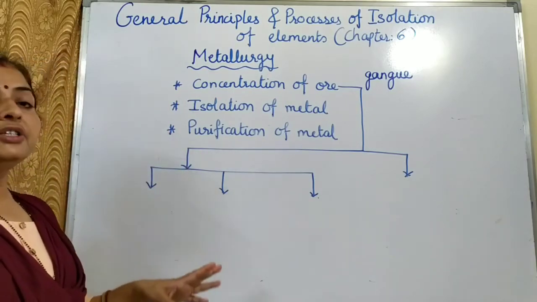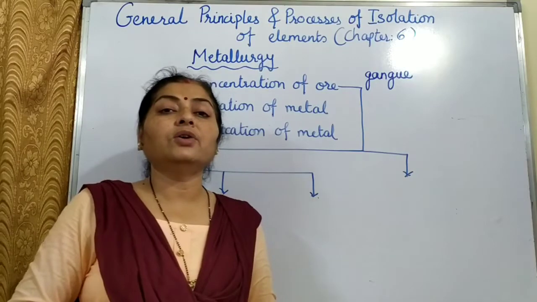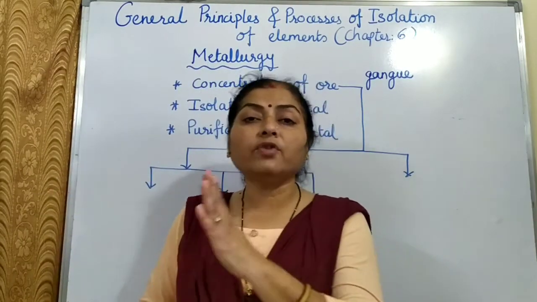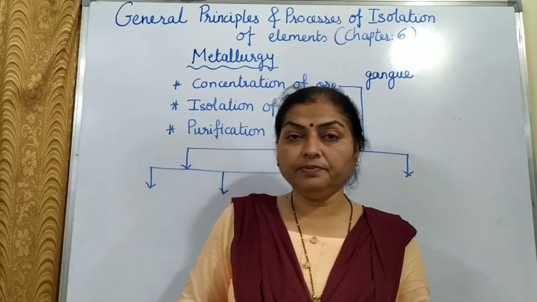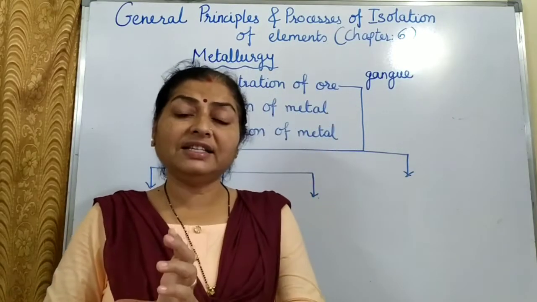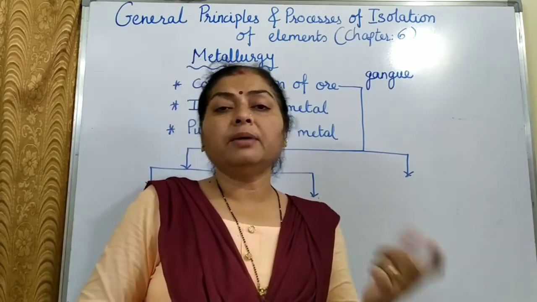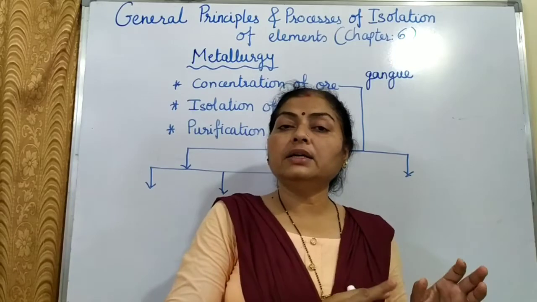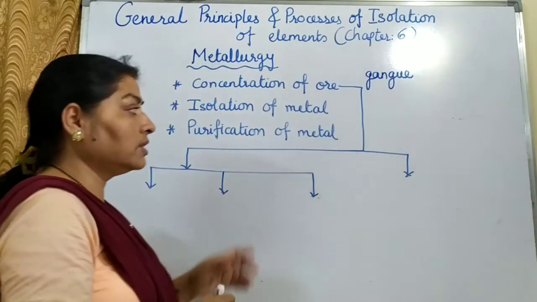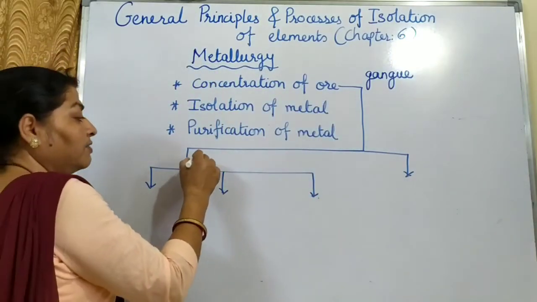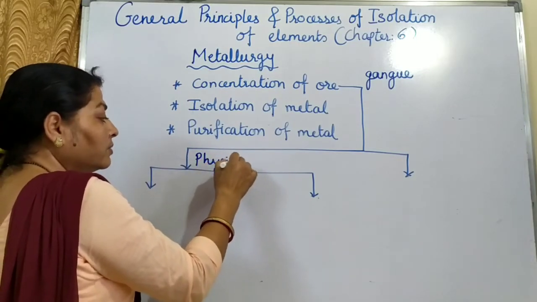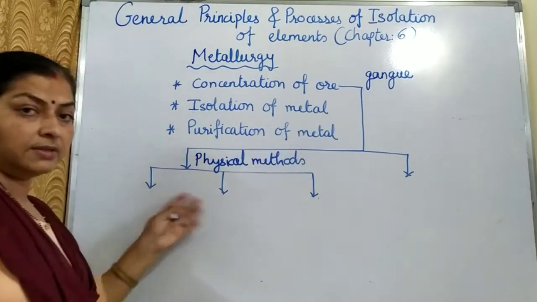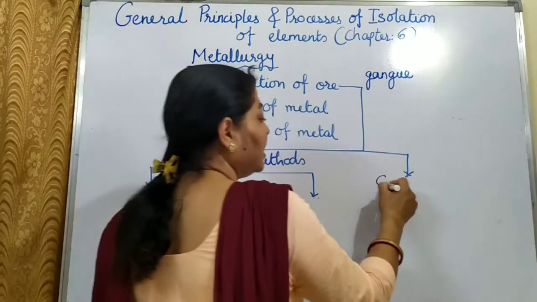Now concentration of ore depends mainly on the difference in physical and chemical properties of the ore and the gangue particles. Whatever is the physical property difference or the chemical property difference between the ore particles, that is a metal compound, and the gangue particles, the method is based on that. So we can say there can be physical methods. These methods will be based on the physical differences between ore and gangue, and there will be chemical methods.